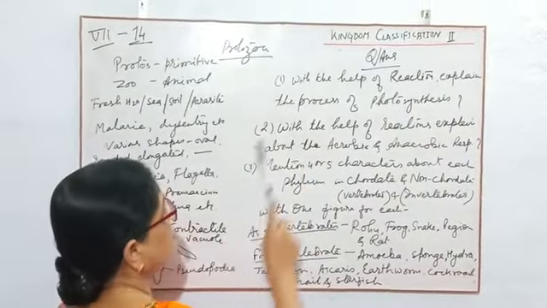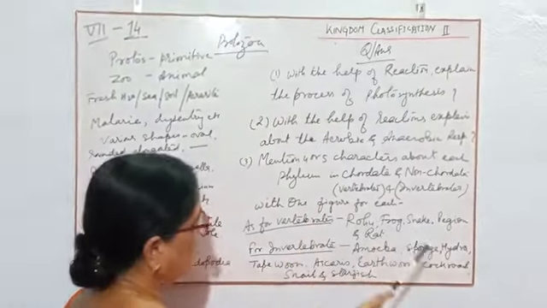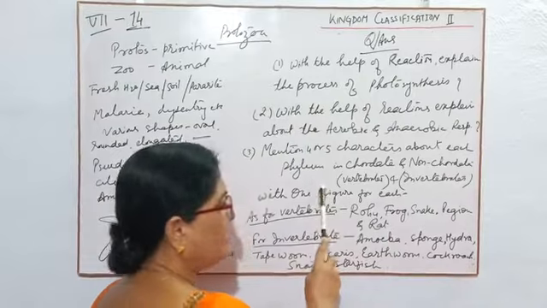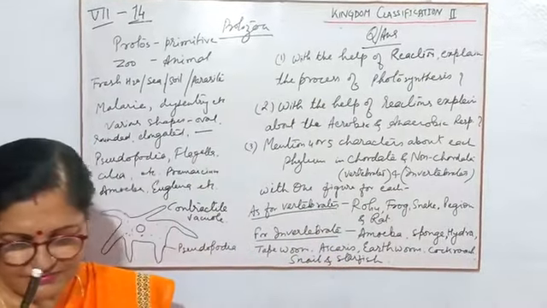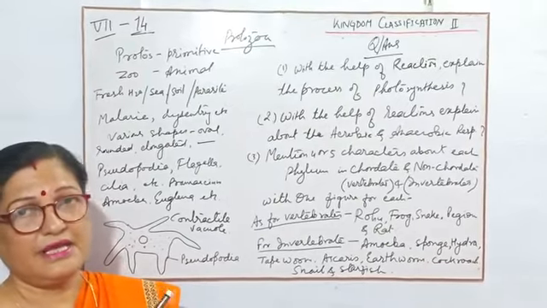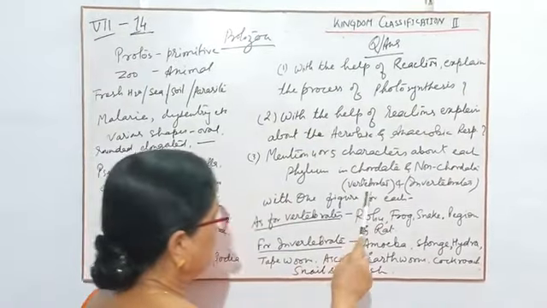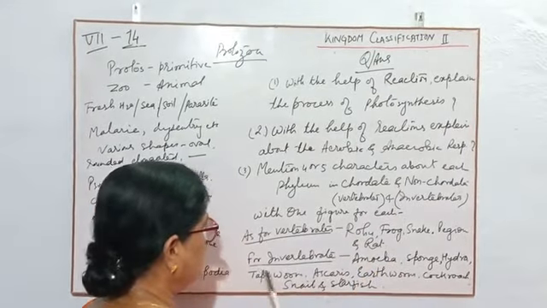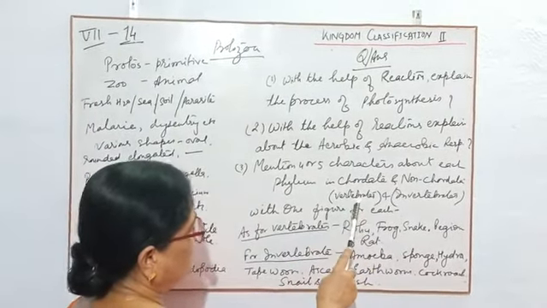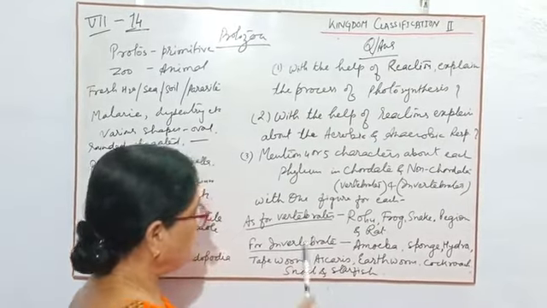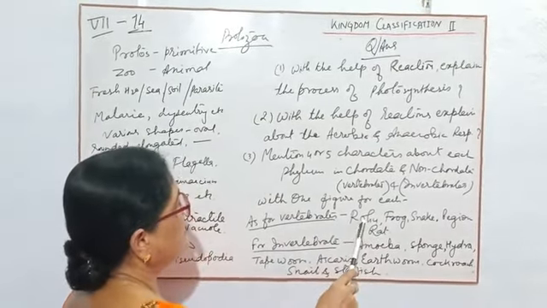Now question number 3 from this chapter. This is a long question. Mention 4 or 5 characters about each phylum, either in vertebrates or in invertebrates. Vertebrates have 5 phyla and invertebrates have 9 phyla. So you have to explain these phyla along with their 4 to 5 characters each and